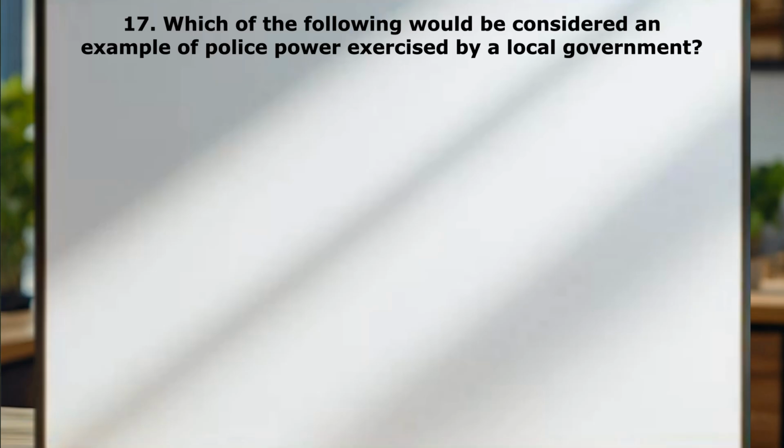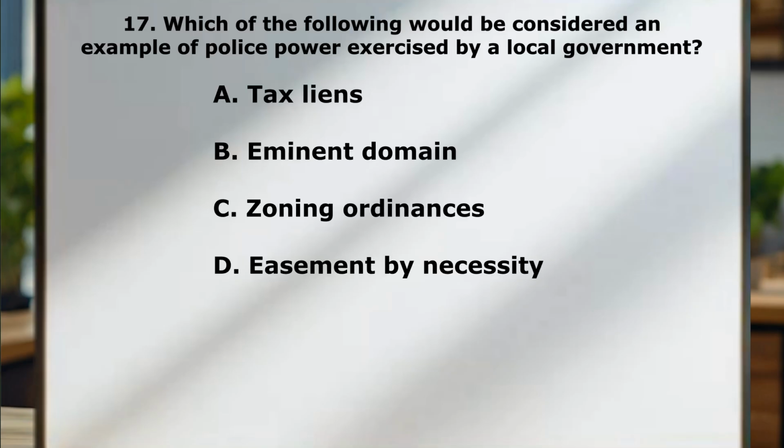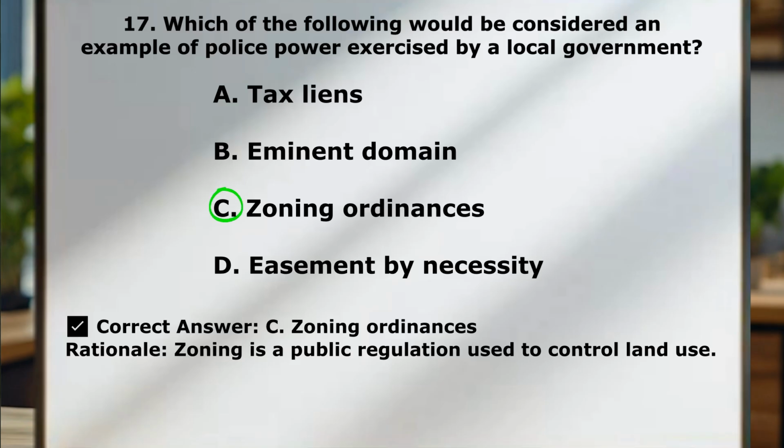Question number 17. Which of the following would be considered an example of police power exercised by a local government? A, tax liens. B, eminent domain. C, zoning ordinances. D, easement by necessity. Correct answer here is zoning ordinances. So zoning is a public regulation that is used to control land.